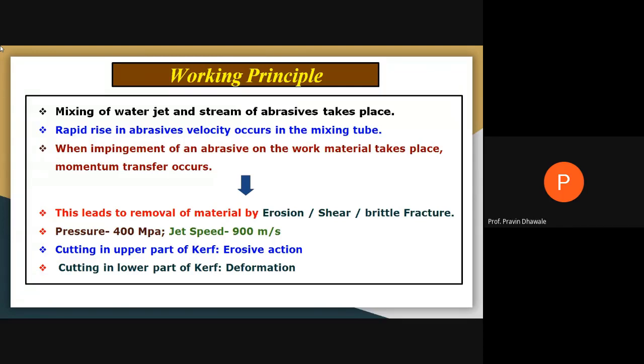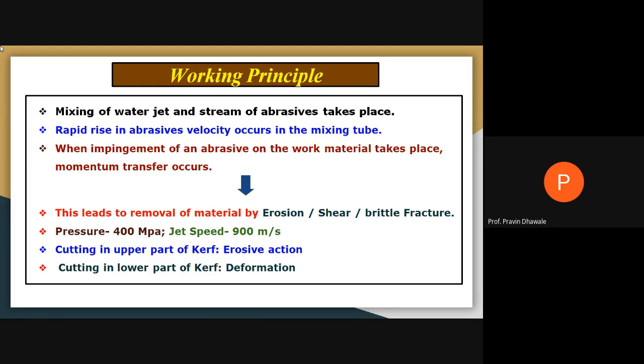Okay, is it over? Have you understood the working principle of abrasive water jet machining? Mixing of the water jet and abrasive takes place in a mixing chamber, and the high velocity abrasive water jet is produced from the mixing tube. Material is removed because of a transfer of energy, by the action of erosion, shear deformation, brittle fracture, or micro crack formations.